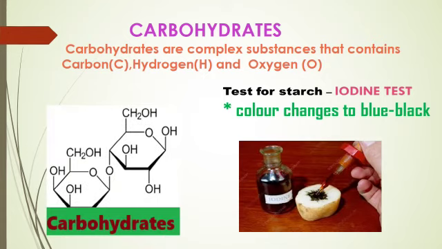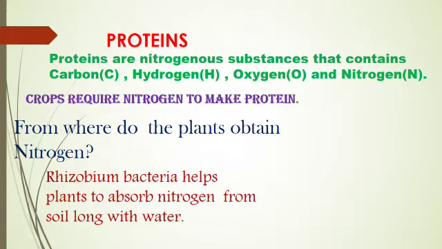How will you perform an iodine test? Take a piece of potato, add 2 to 3 drops of iodine solution on it. The color of the potato changes to blue-black color. This shows that potato is rich in carbohydrates. Carbohydrates are used to synthesize other components like proteins and fats.